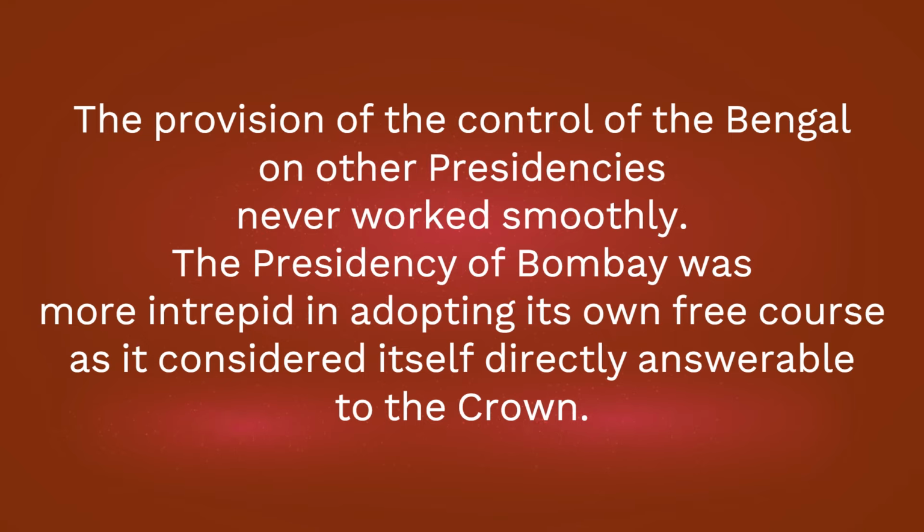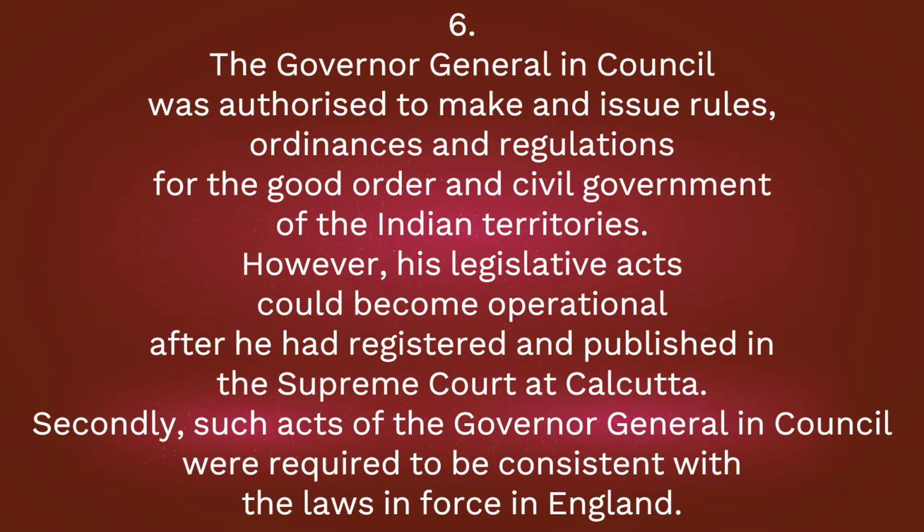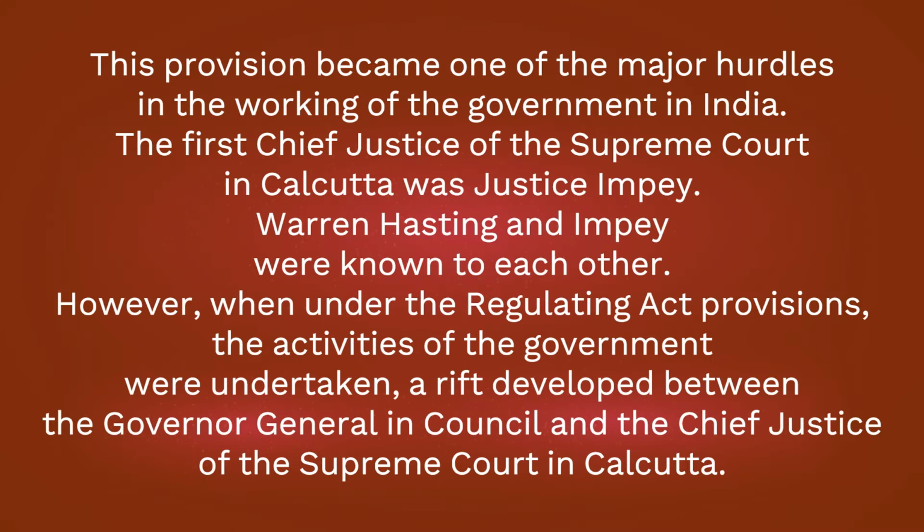The presidency of Bombay was more intrepid in adopting its own free course as it considered itself directly answerable to the Crown. 6. The Governor-General in Council was authorized to make and issue rules, ordinances and regulations for the good order and civil government of the Indian territories. However, his legislative acts could become operational only after he had registered and published them in the Supreme Court at Calcutta. Secondly, such acts of the Governor-General in Council were required to be consistent with the laws in force in England. This provision became one of the major hurdles in the working of the government in India.